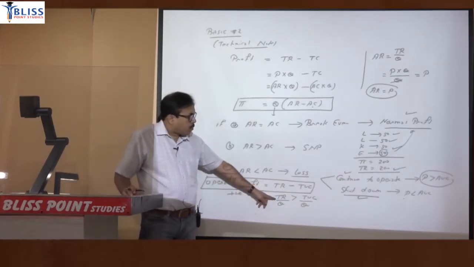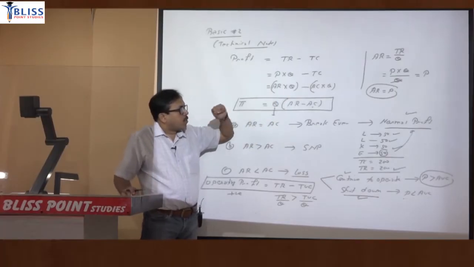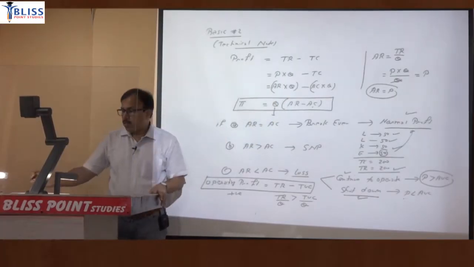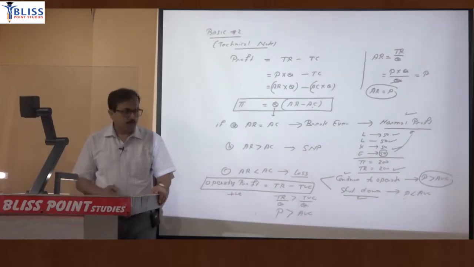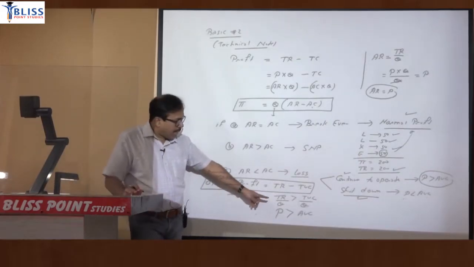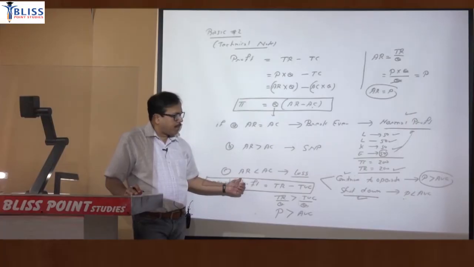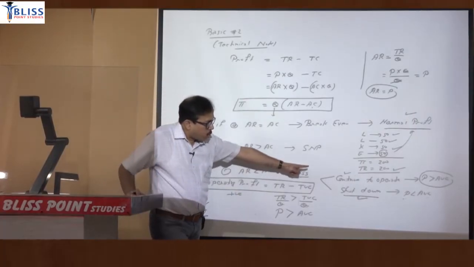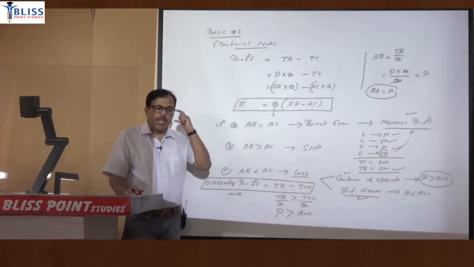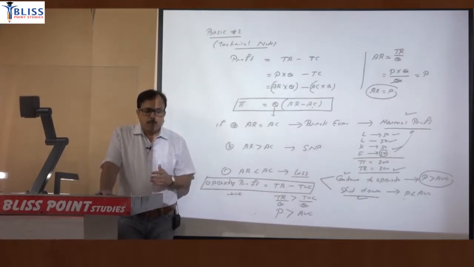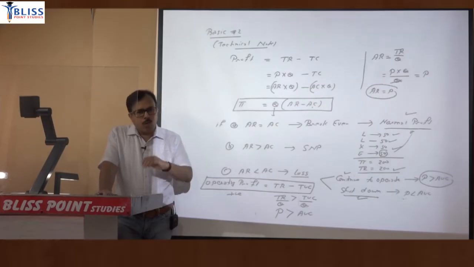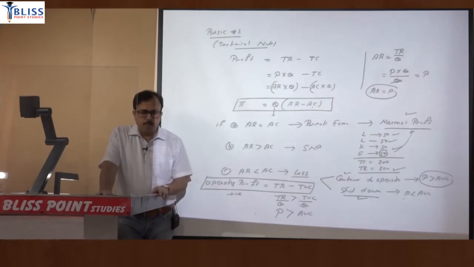Total revenue upon quantity. If you look above, total revenue upon quantity is AR and AR is price, so this is price. Variable cost by quantity is average variable cost. So when P greater than average variable cost, there is operating profit, therefore firm will continue to operate. But if P is less than average variable cost, there will be operating loss. That means operating is causing loss, so better not to operate, better to shut down.